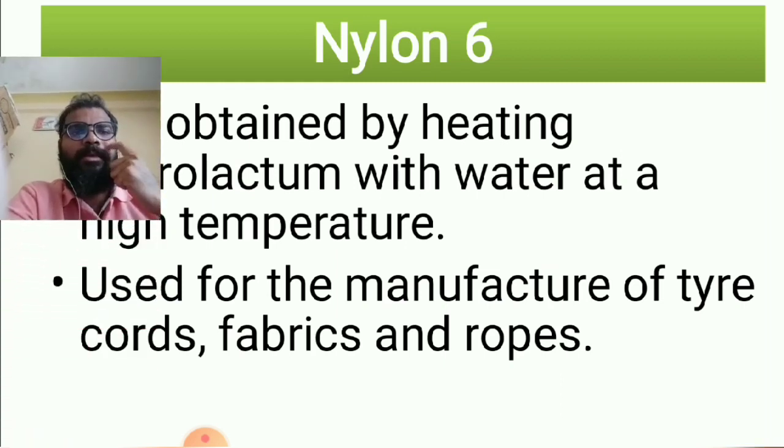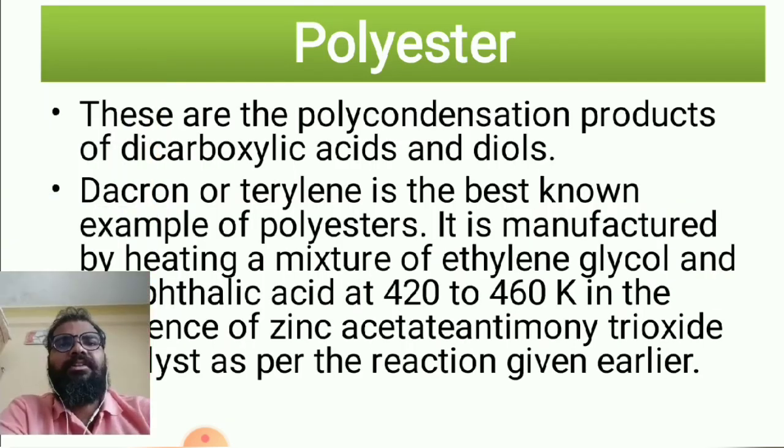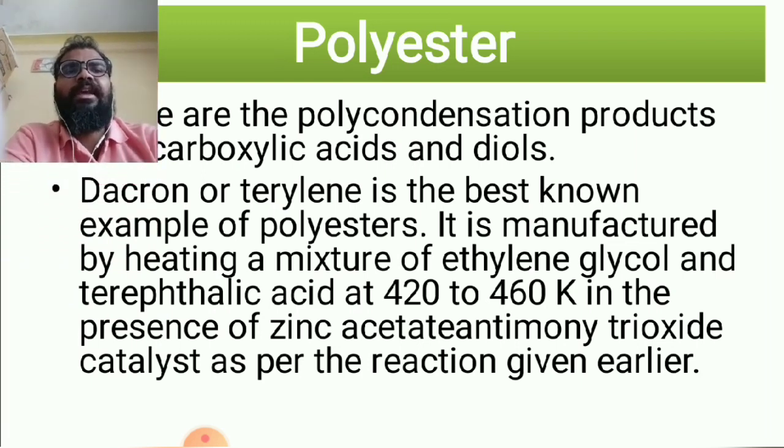Then polyester. So these are the polycondensation products of dicarboxylic acid and diols. These already we have done, ethane 1,2 diol and terephthalic acid. Dacron, pteryline is the best known example of polyesters. It is manufactured by heating of mixture of ethylene glycol and terephthalic acid at 420 to 460 Kelvin in the presence of zinc acetate antimony trioxide as a catalyst, as per the reaction given earlier.